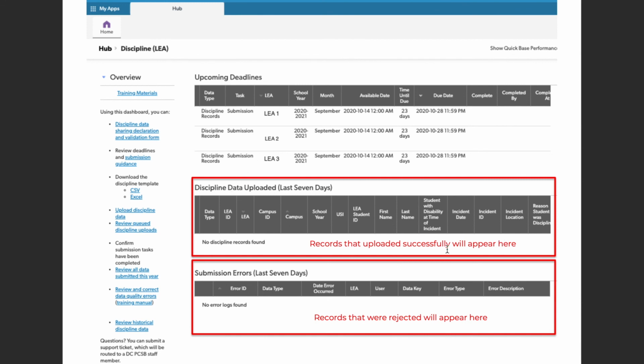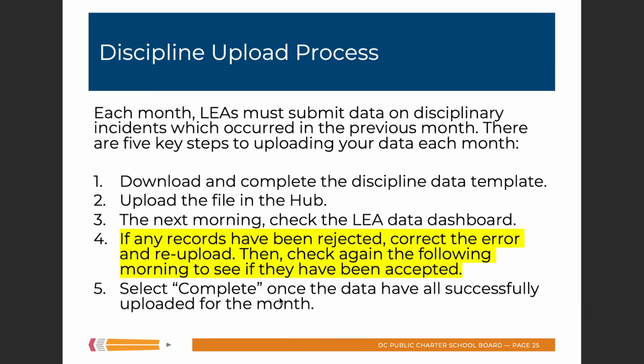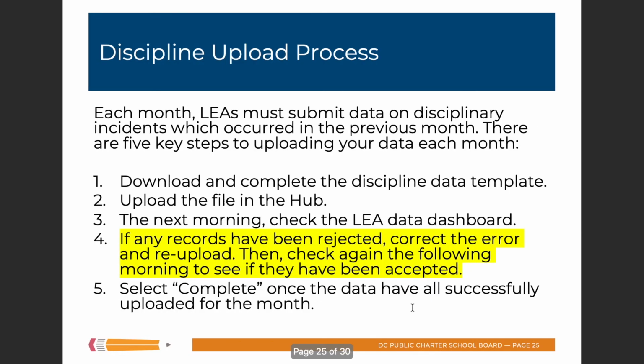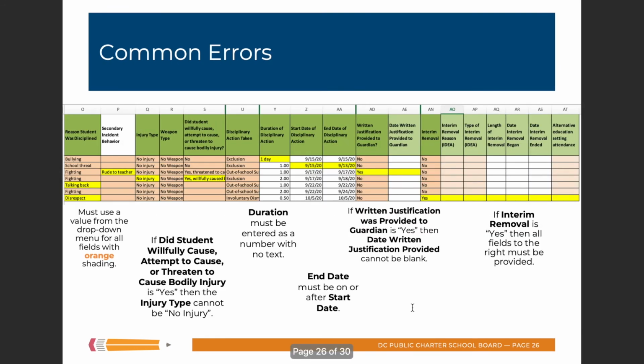Records that have successfully uploaded will appear here, and any records that were rejected will appear here. So hopefully, if you've done everything right, all of your records will be here, and none will be here. But let's say some have been rejected. If you see records here from last night's upload, you need to correct the errors and re-upload, and then basically repeat the process. So let's talk about common errors.